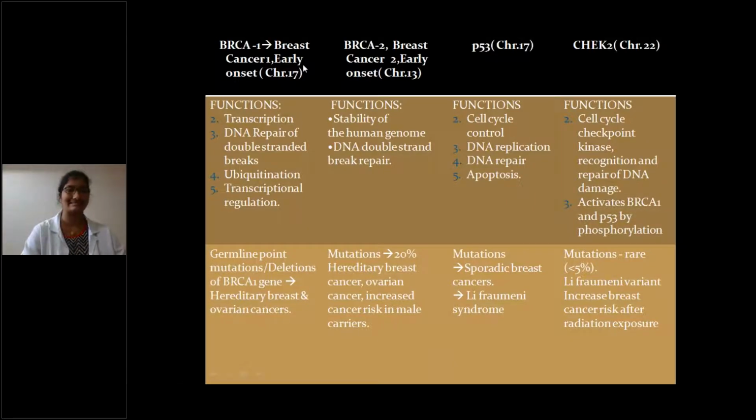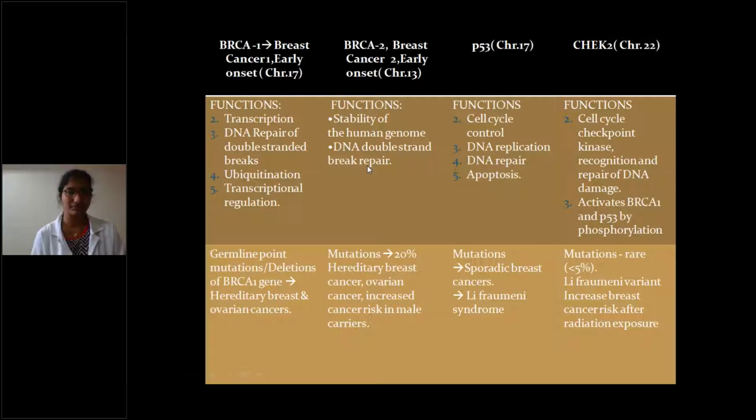BRCA1 is breast cancer 1 early onset, which is located on chromosome 17. BRCA1 functions: transcription, DNA repair of double-stranded breaks, ubiquitination, and transcriptional regulation. And what is the defect? Germline point mutations or deletions of BRCA1 lead to hereditary breast and ovarian cancers. This is very important. Germline point mutations or deletions of the BRCA1 gene lead to hereditary breast and ovarian cancers.